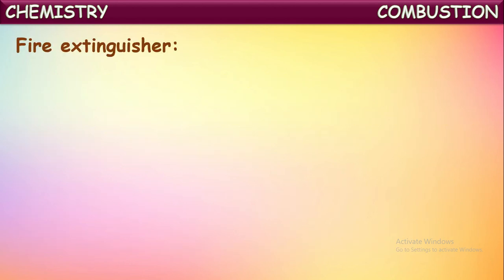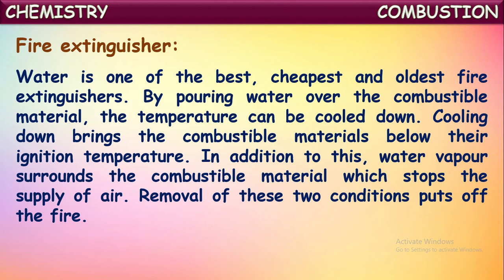Now let us see how to cut one of the supplies of these three by using a fire extinguisher. Water is one of the best, cheapest, and oldest fire extinguishers, isn't it? Because it is available in plenty and it is cheapest and it has been in use from long back. By pouring water over the combustible material, the temperature can be cooled down. Cooling down brings the combustible material below its ignition temperature. In addition to this, water vapor surrounds the combustible material, which stops the supply of oxygen.